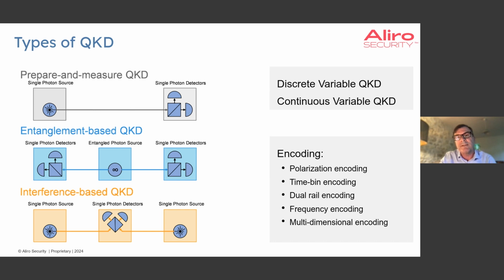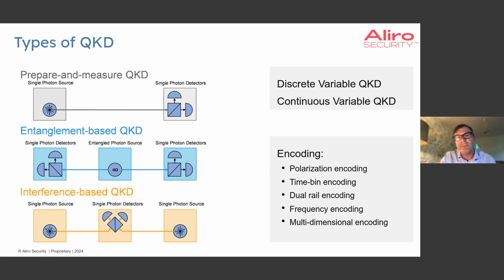We can also make a distinction between discrete variable QKD and continuous variable QKD. Oversimplifying a little bit, we could say that discrete variable QKD relies on the light behaving like a particle, and continuous variable QKD relies on the light behaving like a wave. Now, both discrete and continuous variable QKD systems are used in practice, but in this seminar, unfortunately, I only have time to cover the discrete variable QKD variation.